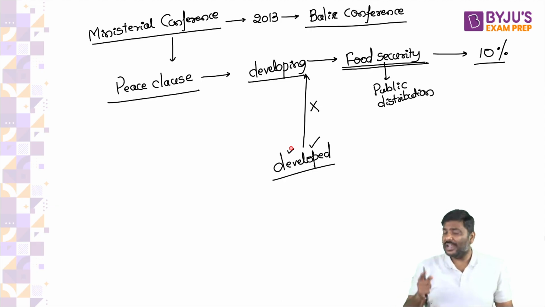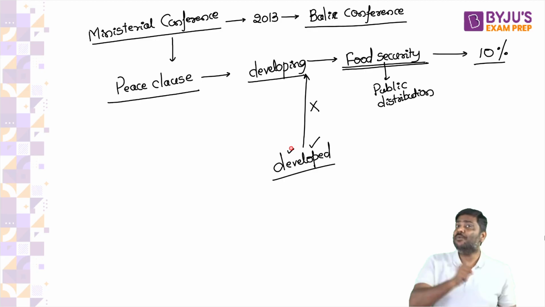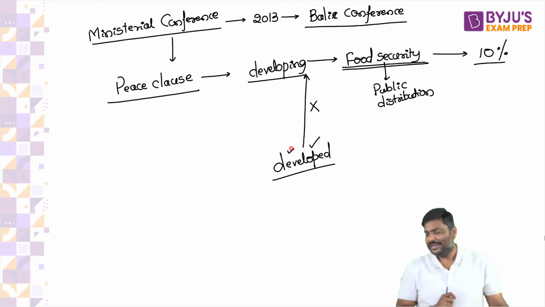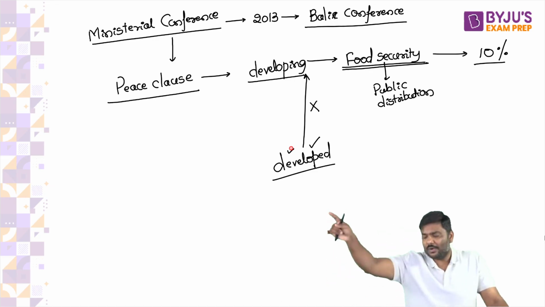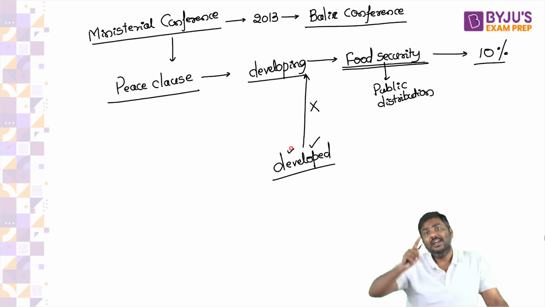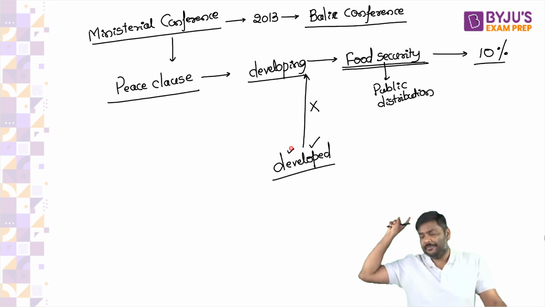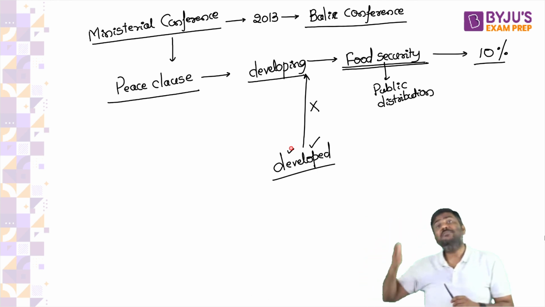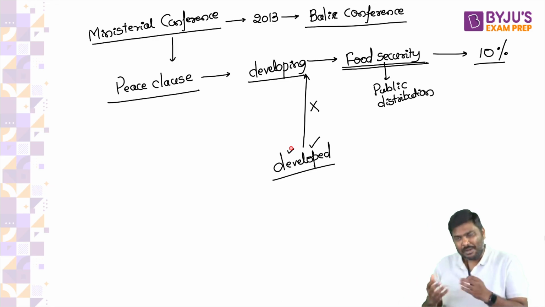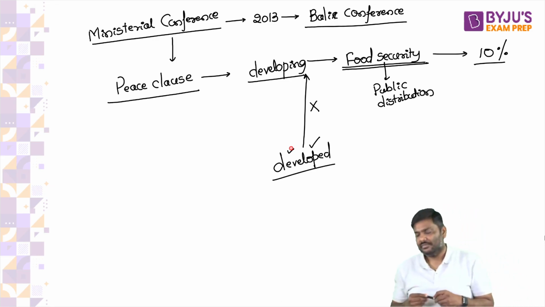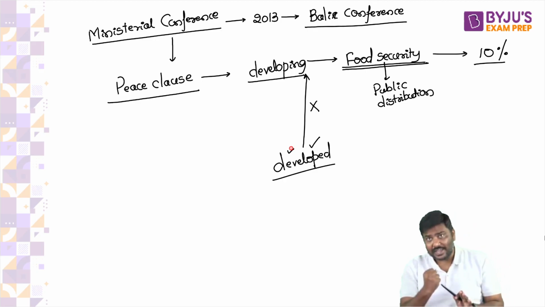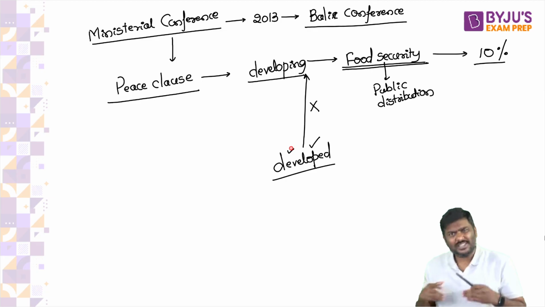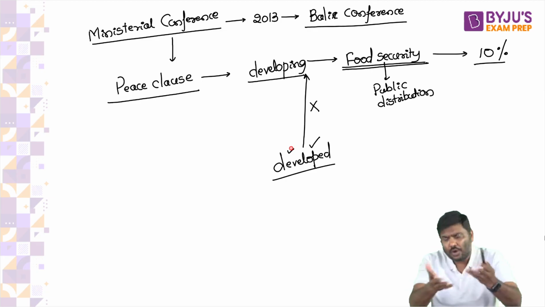That is under NFSA, midday meals scheme, public distribution system, etc. For these purposes, if you cross more than 10% by paying MSP, don't worry, a developed country will not be allowed to file a complaint against you. This is called a peace clause. Now please think of it. Can I say, under this, government will not be allowed to procure food grains at MSP and export it to USA?